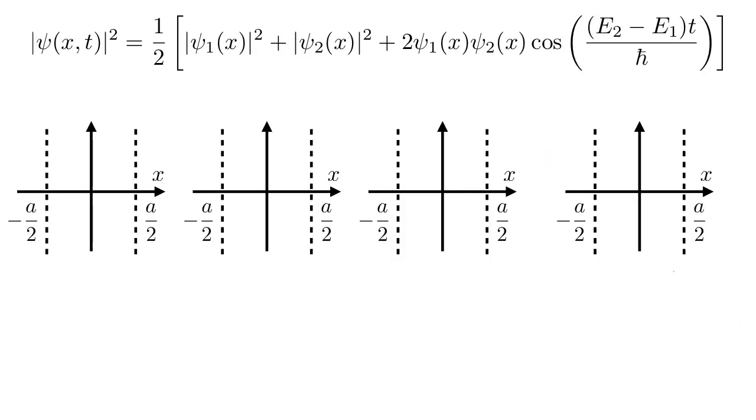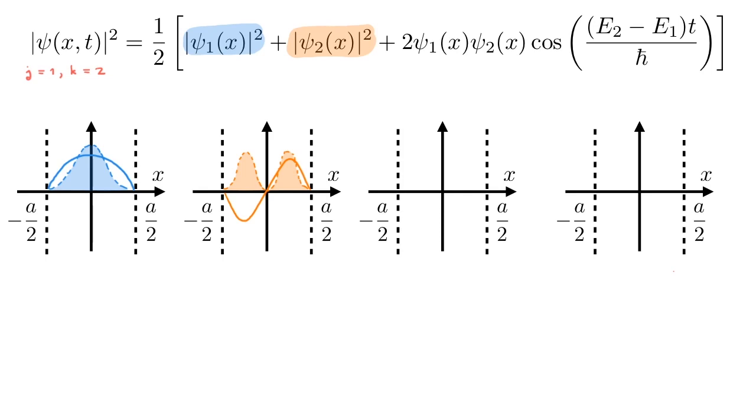To study a concrete example, I'm going to look at the case when j equals 1 and k equals 2. The first term is time independent. It corresponds to the ground state wave function of our system, which we can draw here, and its absolute value squared is given by this. The second term is again time independent. It corresponds to the first excited state wave function, and again we can draw its absolute value squared.